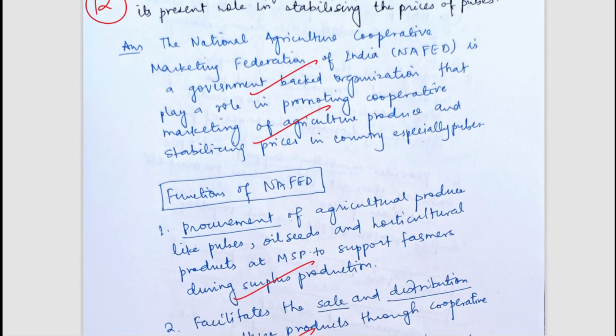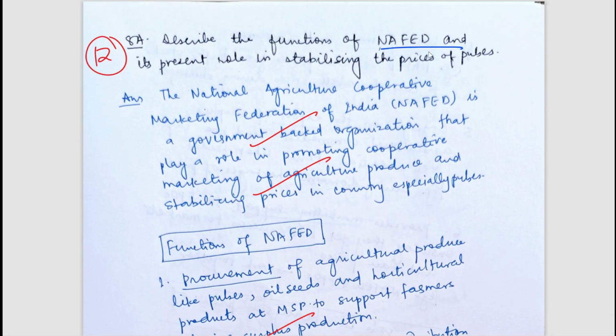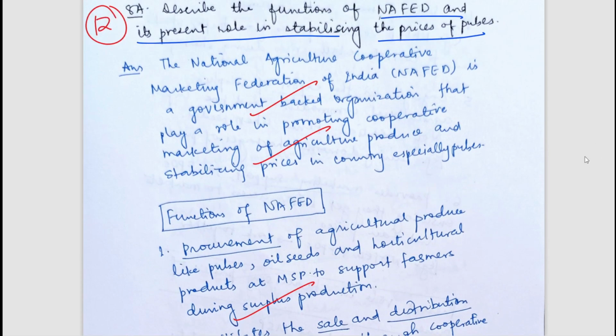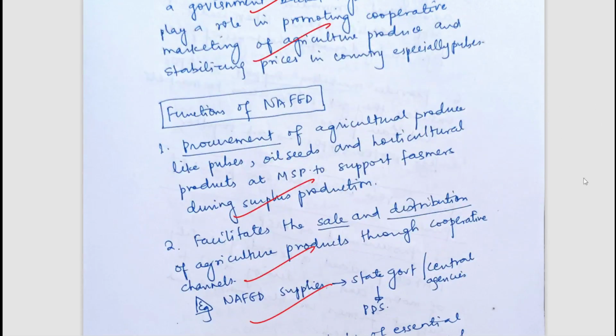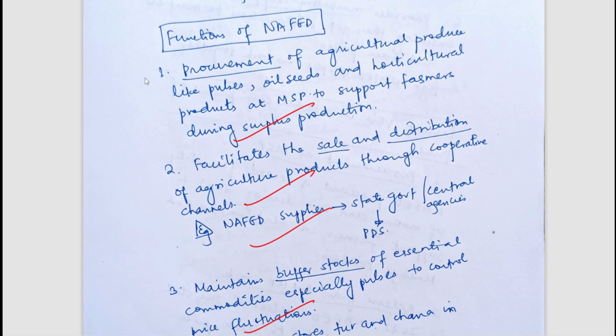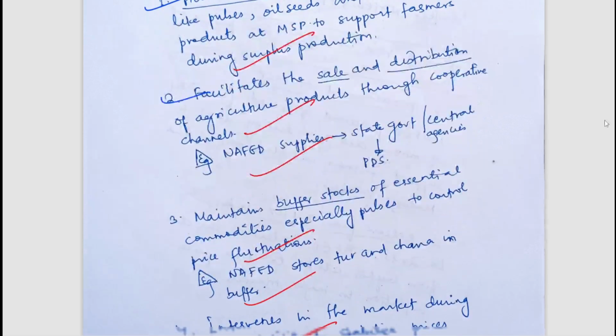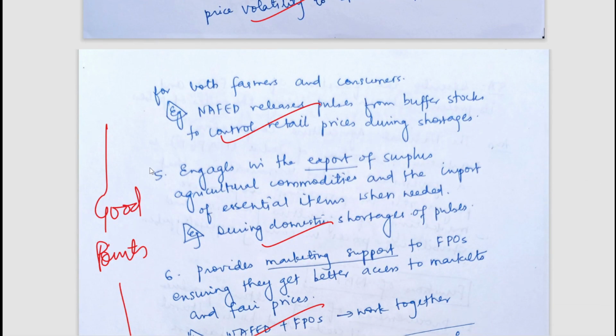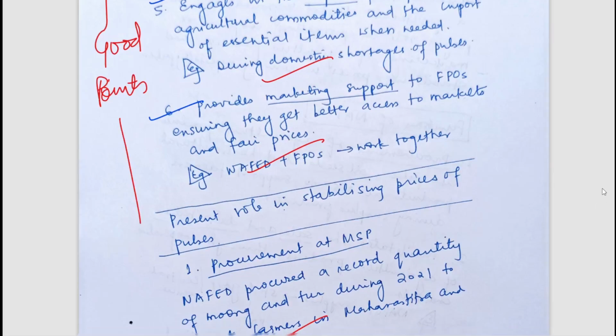The next question is, describe the functions of NAFED and its present role in stabilizing the prices of pulses. So what are the functions of, we all know what NAFED is. Now what are the functions of NAFED? It has generally functions in procurement, sale and distribution, buffer stock. It has function in export import. The student has mentioned here. It has function in marketing support. So written points, you can simply pause and read it.